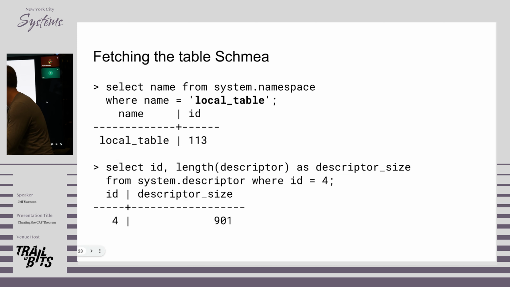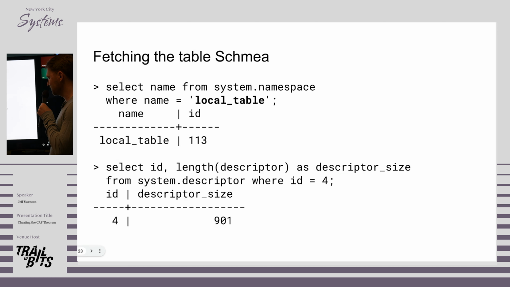And the answer to this is just more system tables, which is the solution to most of our engineering problems. We have a system namespace, which is used to do this name traversal. So if we were to look at the underlying key here, the name is part of the primary key, so the query can just construct the key. And then we have this descriptors table, where the primary key is this numeric ID for the table, and the value of this is a protobuf that encodes the columns, the indexes, and everything else we need in the SQL layer to interact with the table.